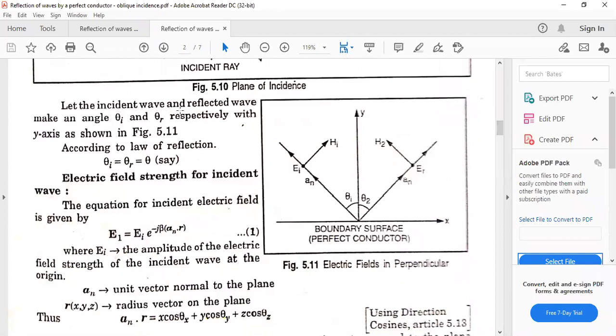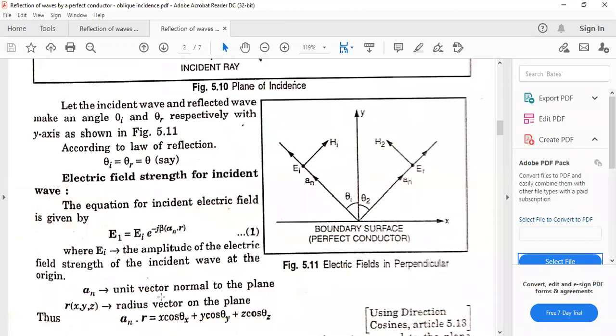Let the incident wave and reflected wave make angles theta I and theta r respectively with the y-axis as shown in figure 5.11. In this figure, let us suppose that theta I is the angle of incidence. This is our boundary surface with the y-axis. Similarly, the equation for electric field strength can be written for the incident wave as E1 is equal to EI, where EI is the amplitude of the electric field strength, e raised to the power minus j beta an dot r, where beta is the phase shift constant, which we also used in the last derivation.